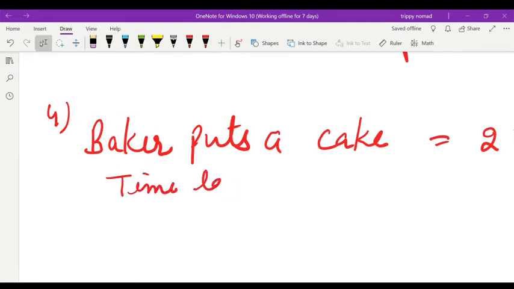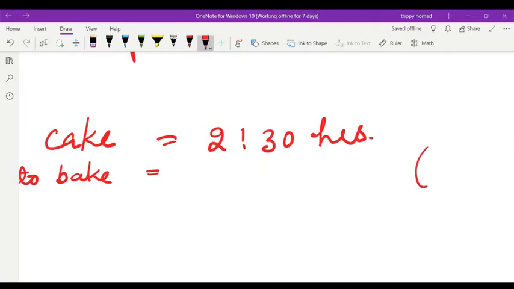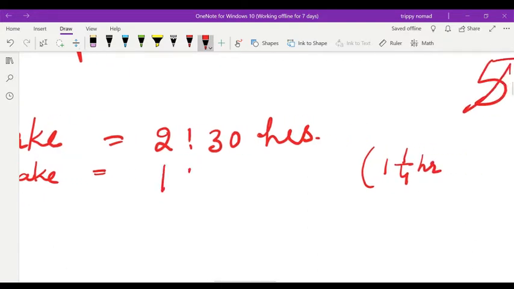Time taken to bake. That will be 1 integer 1/4 hour. So 1 hour, and what will be 1/4 hour?